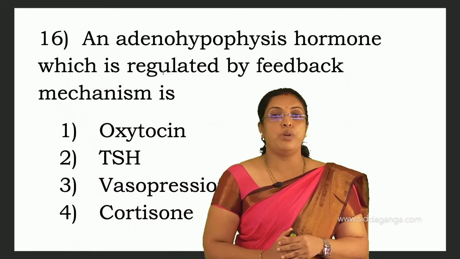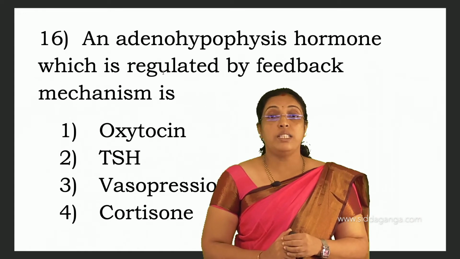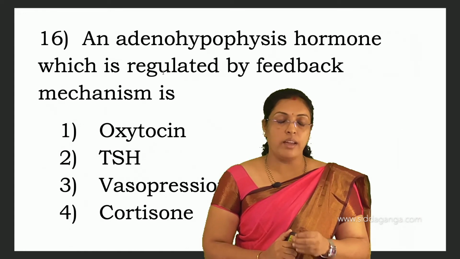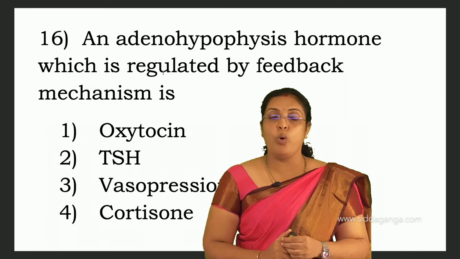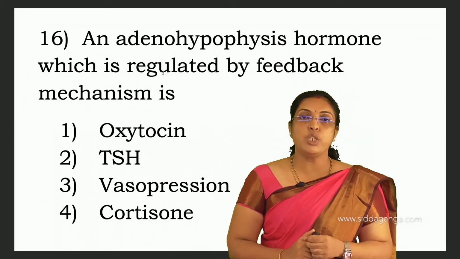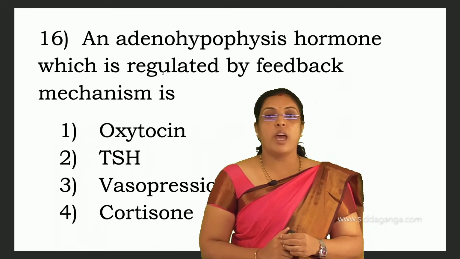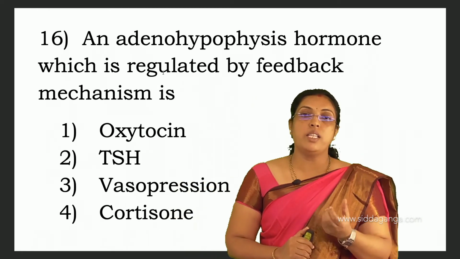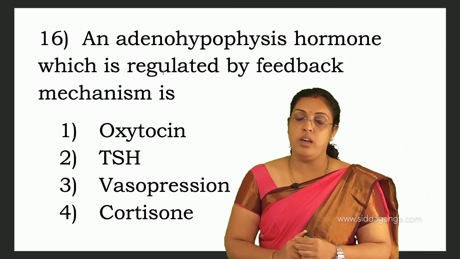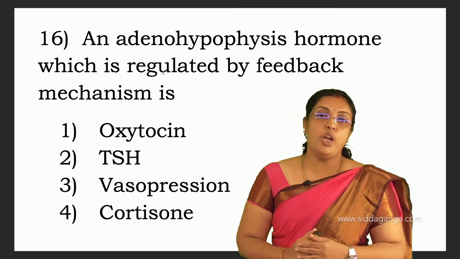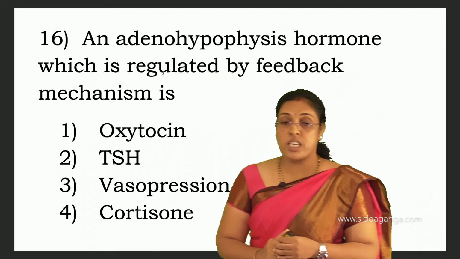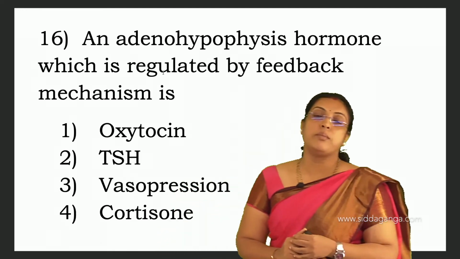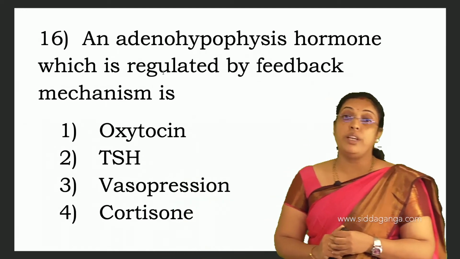Thyrocalcitonin is going to be produced when the calcium level is high in the blood. When calcium level is high in the blood, thyrocalcitonin is released, thereby increasing the absorption of calcium by the bone. So an adenohypophysis hormone which is regulated by feedback mechanism is thyroid stimulating hormone.